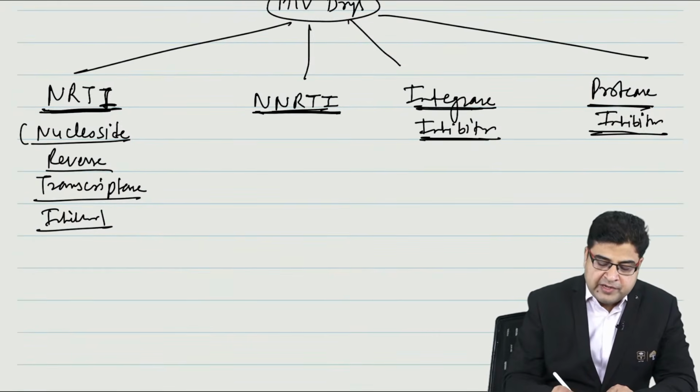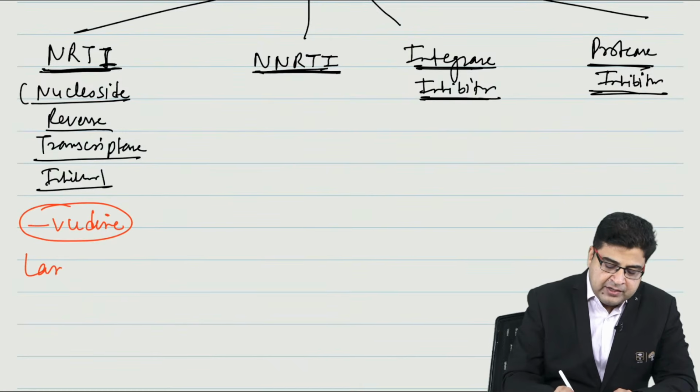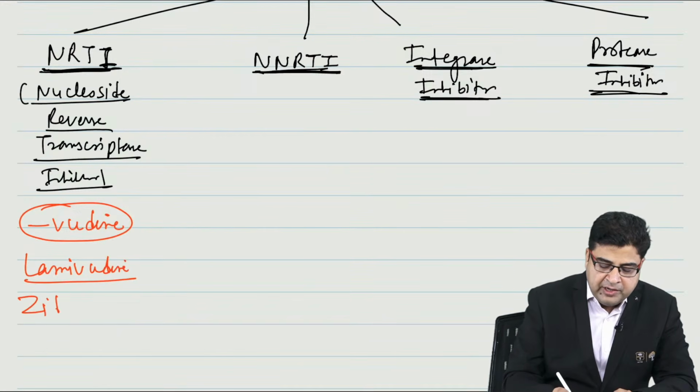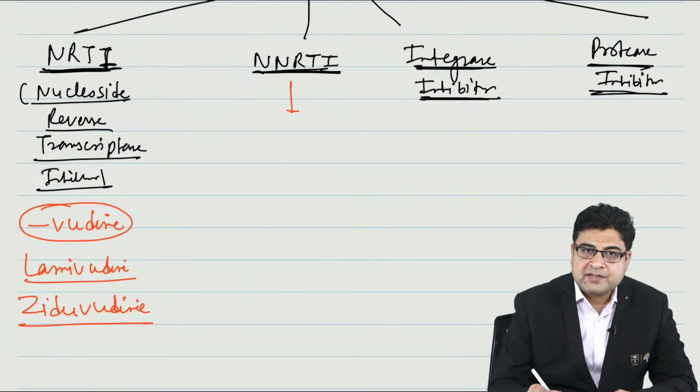Now nucleoside reverse transcriptase inhibitors are the medicines which always end with the word vudine. For your exam, one drug is important, that is lamivudine. We have 2 examples, lamivudine and zidovudine. Now NNRTIs are the medicines most of which end with virine.